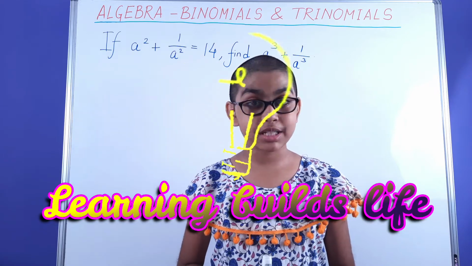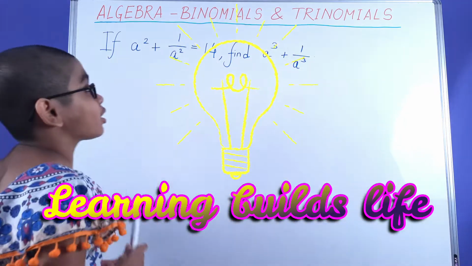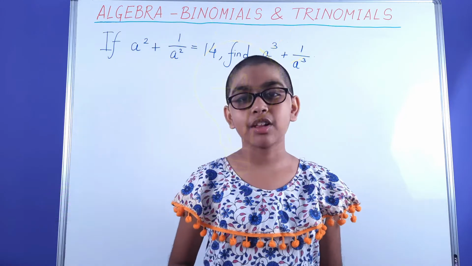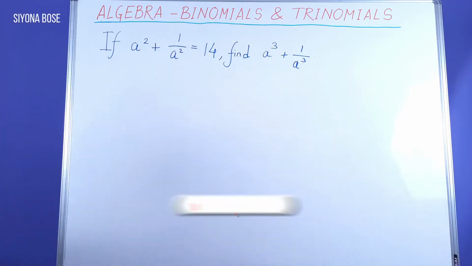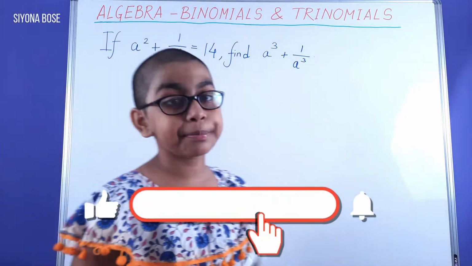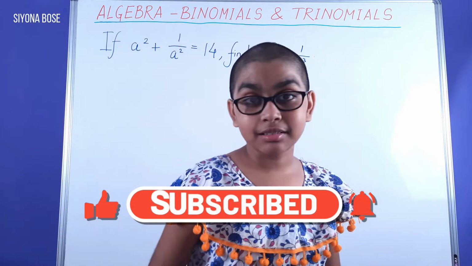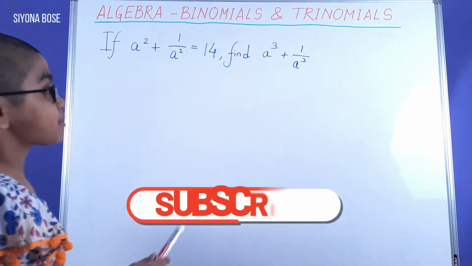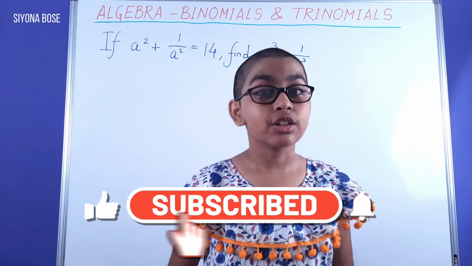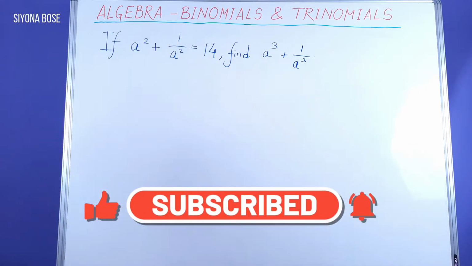Today we are going to talk about algebra, binomials, and trinomials. Today's sum is, if a squared plus 1 by a squared equals 14, find a cubed plus 1 by a cubed. Let's see what we can do.